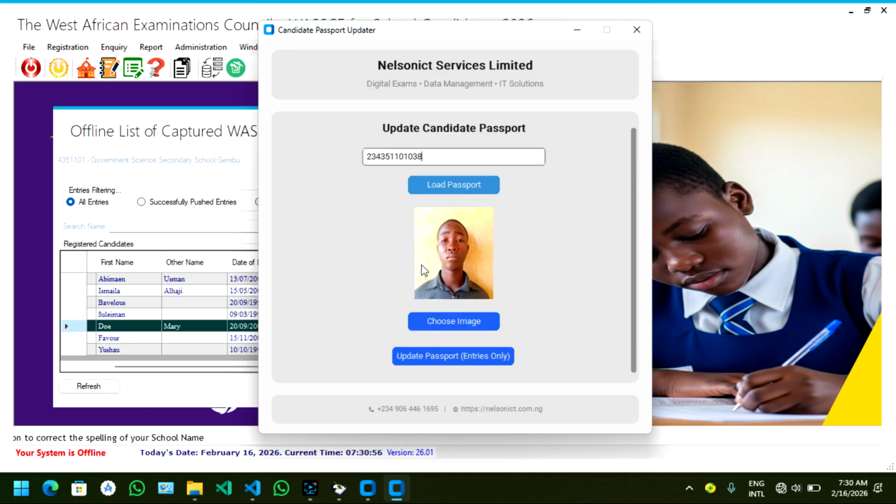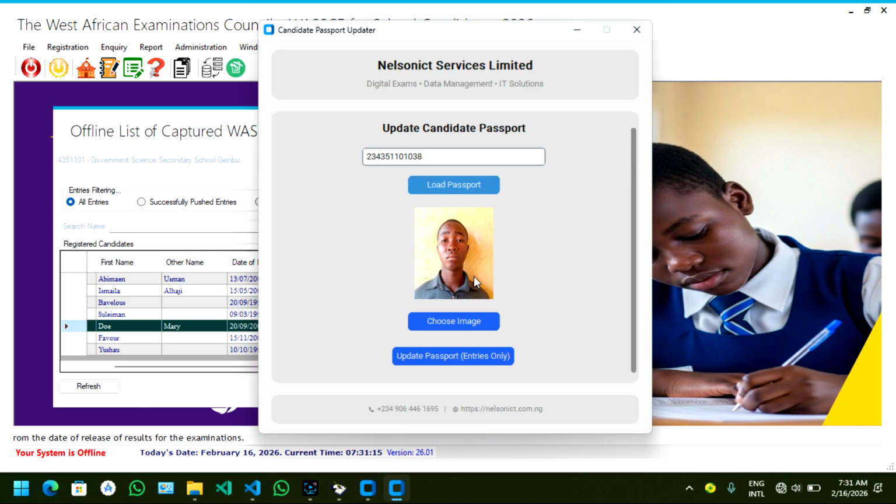Now I know that this image is clear enough to be accepted by WAEC, and it's also the standard size required by WAEC, so it's 275 by 314. You must make sure that your image is resized, and also the size must not be more than 15 kilobytes.